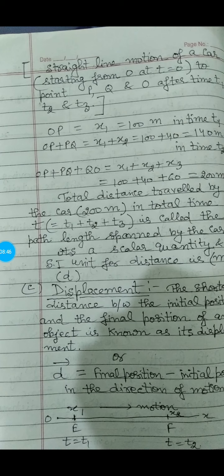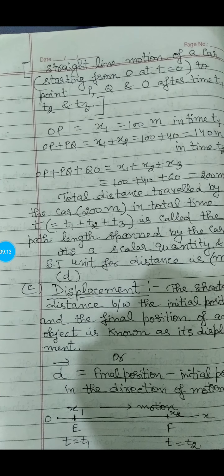Now the total distance travelled by the car, that is 200 meters in total time t, that is t1 plus t2 plus t3, is called the path length spanned by the car. It is a scalar quantity and the SI unit for it is meter. So that means the distance and the actual path covered by the body are the same.